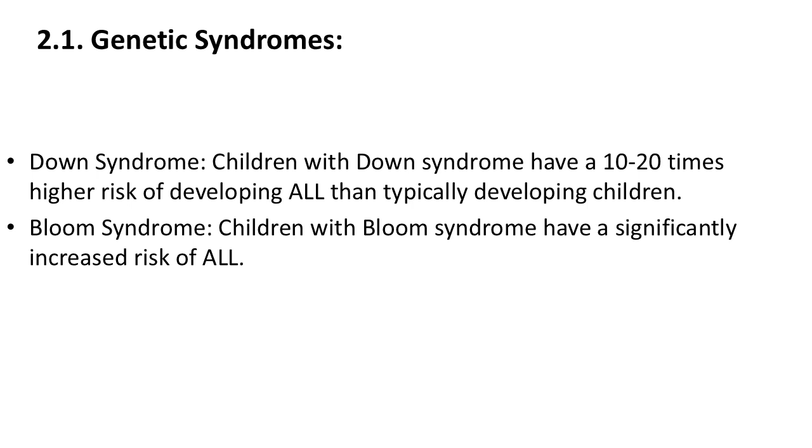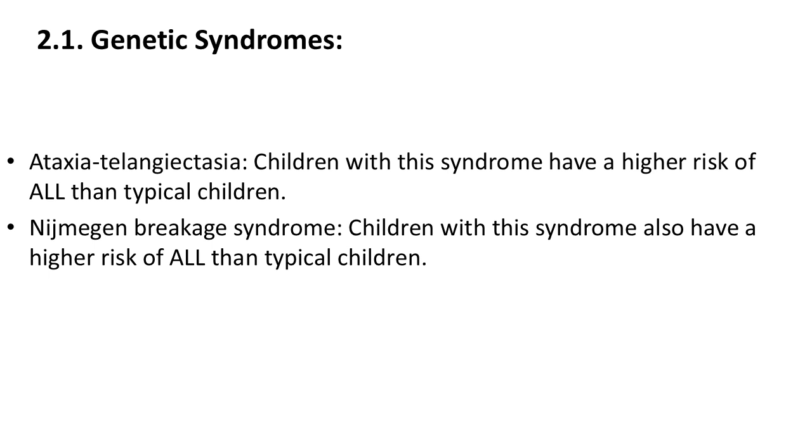2.1 Genetic syndromes. Down syndrome. Children with Down syndrome have a 10 to 20 times higher risk of developing ALL than typically developing children. Bloom syndrome. Children with Bloom syndrome have a significantly increased risk of ALL. Ataxia telangiectasia. Children with this syndrome have a higher risk of ALL than typical children. Nijmegen breakage syndrome. Children with this syndrome also have a higher risk of ALL than typical children.